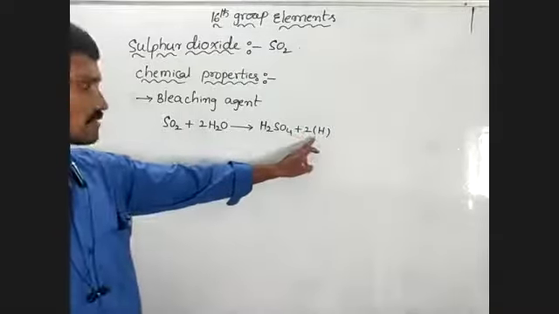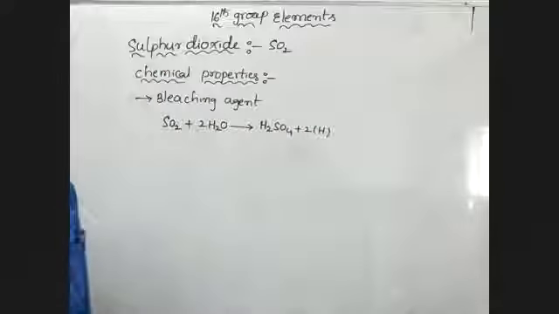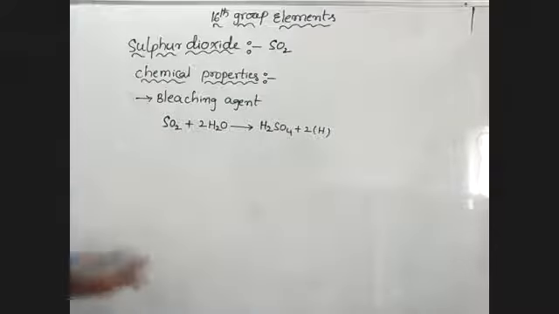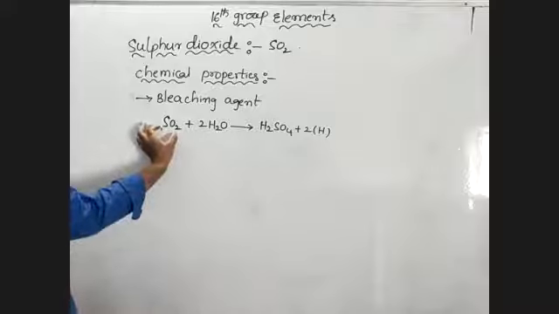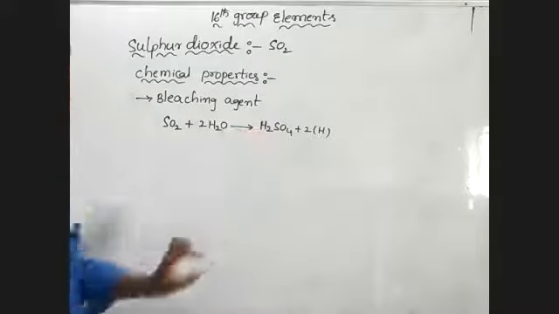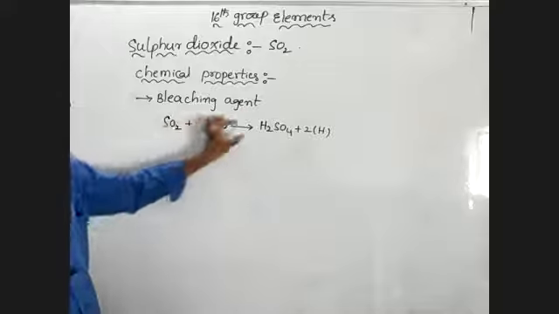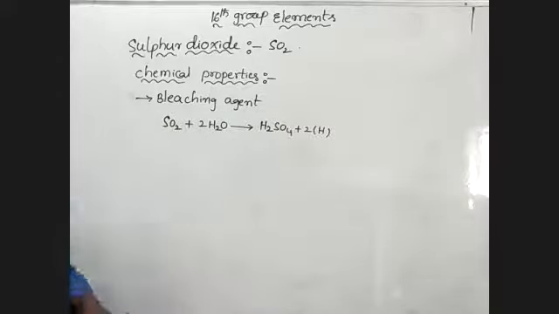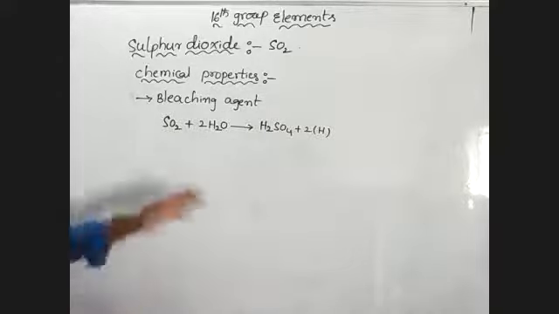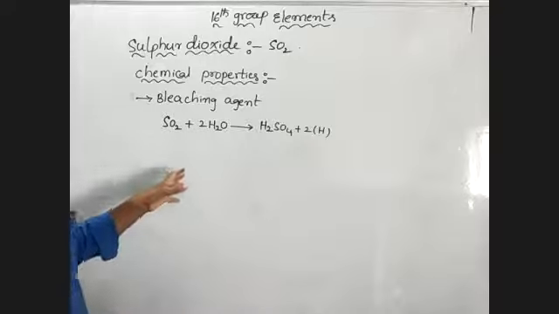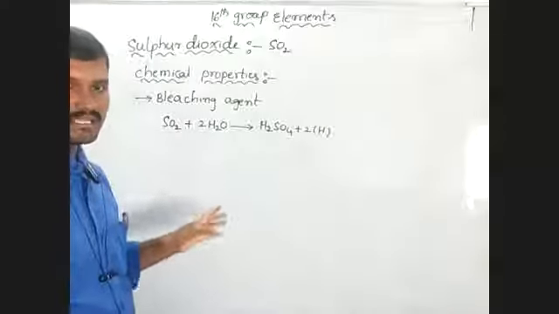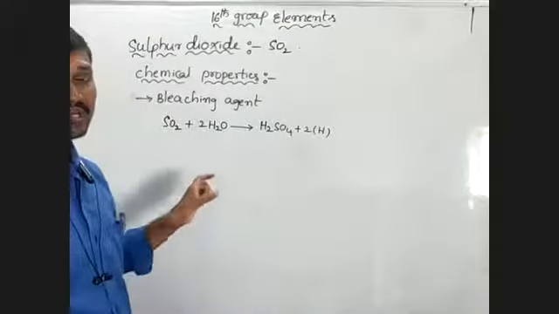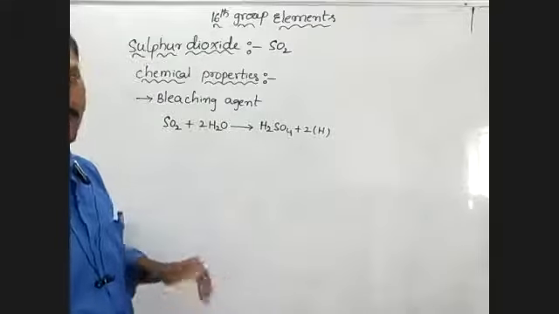So due to this formation of nascent hydrogen, it acts as a bleaching agent. So in this equation, SO2 is oxidized to H2SO4. Sulfur dioxide అనేది sulfuric acid గా oxidize అవుతుంది. Okay, it decolorizes or bleaches. Sulfur dioxide bleaches the vegetable colored matter into colorless by the reduction.